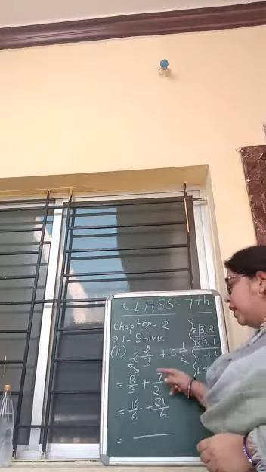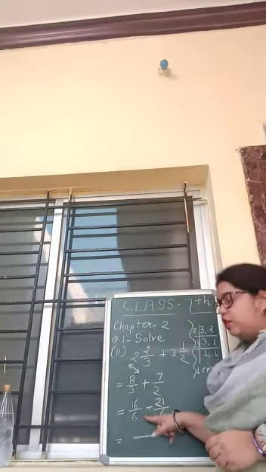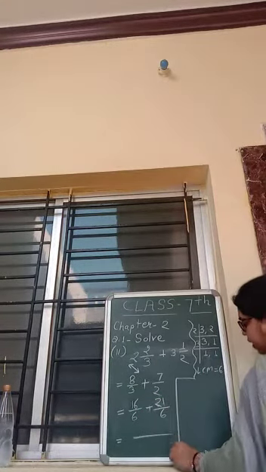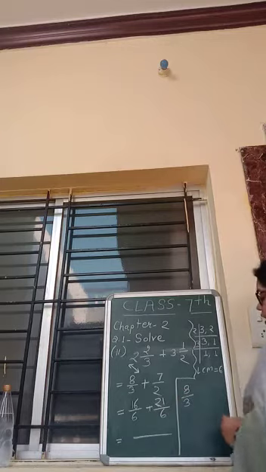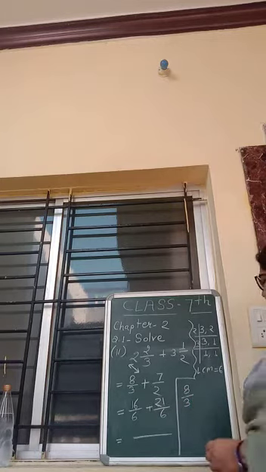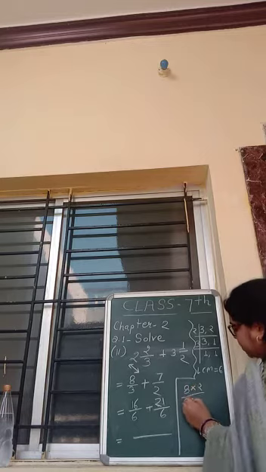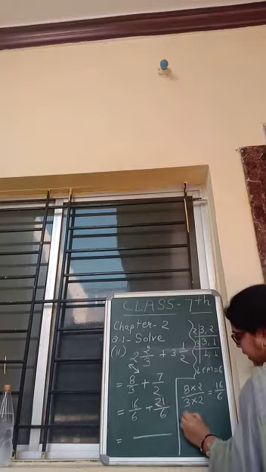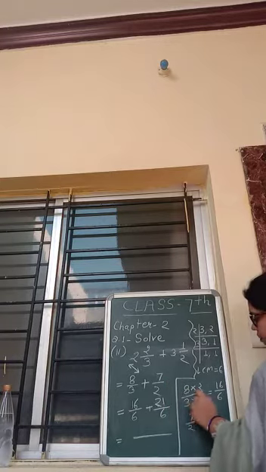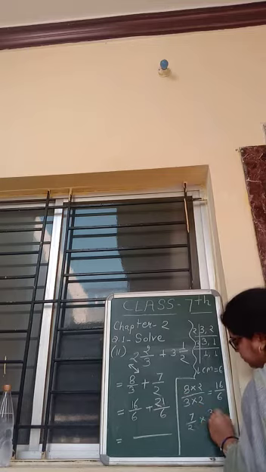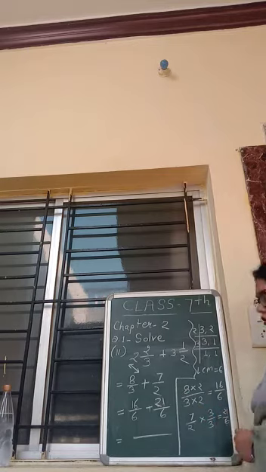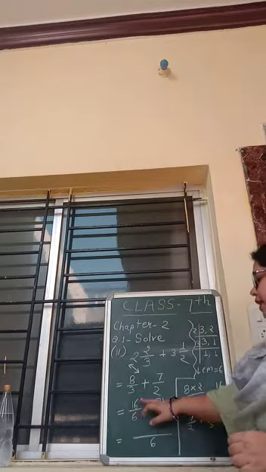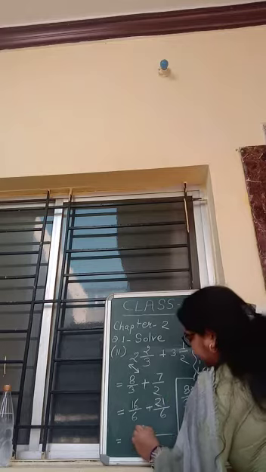Equivalent fraction, okay? We are making an equivalent fraction whose denominator is equal to 6. If you are not getting it, again I am writing here 8 upon 3. So this 3 we have to make as 6. So multiply by 2. So this will be 16 upon 6. Again 7 upon 2 multiply by 3. So 21 upon 6. Now you understand? Both are 6. So write down here 6. Add 16 plus 21.